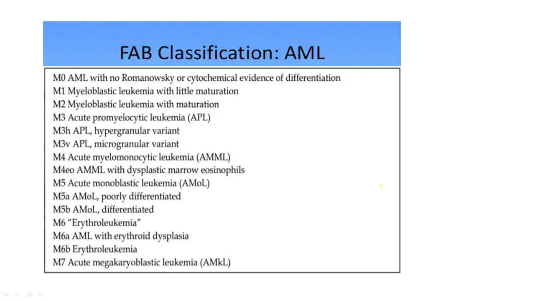It can be M4, which may be AMML, M5, which is acute monoblastic, M6, which is erythroleukemia, and M7, which is acute megakaryoblastic leukemia. I'll be going into it in-depth later, so don't get yourself confused.